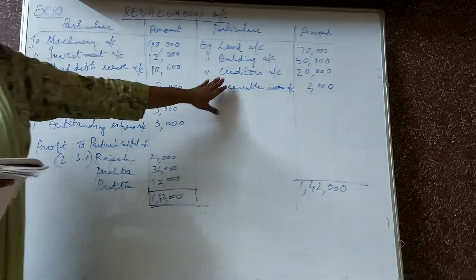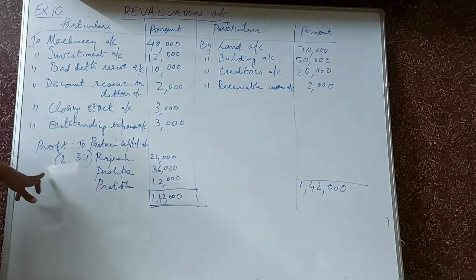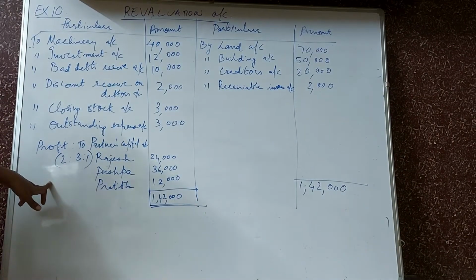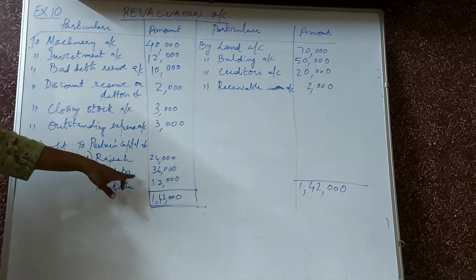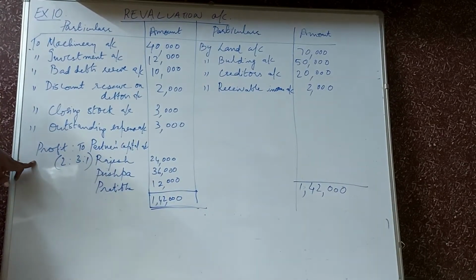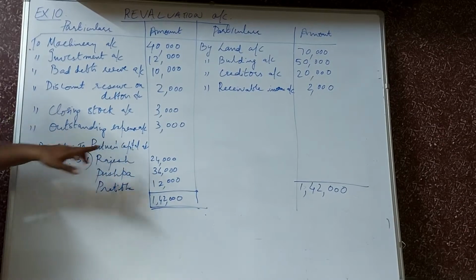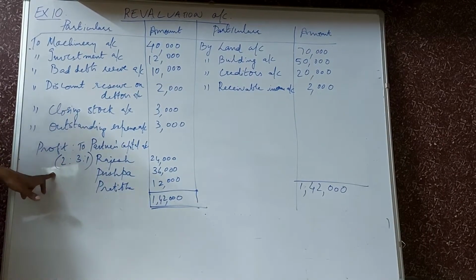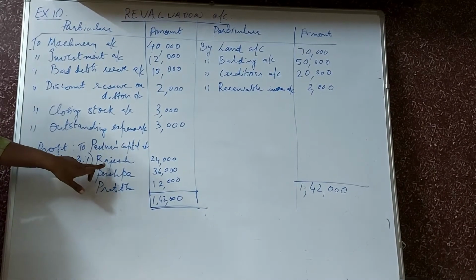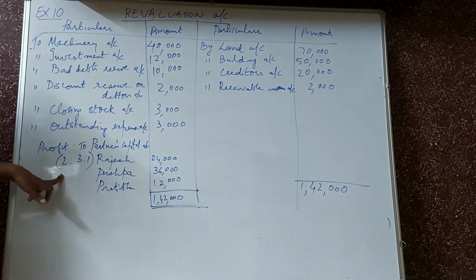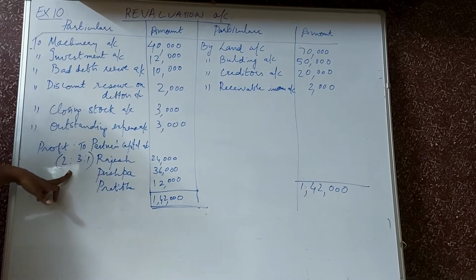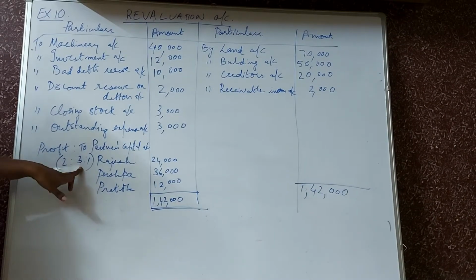Then after posting, when we balance the account, we get a difference of 72,000, and 72,000 here is a profit to partners capital account, and that profit of 72,000 is divided amongst the partners Rajesh, Pushpa and Pratibha on the basis of their profit and loss sharing ratio 2:3:1.